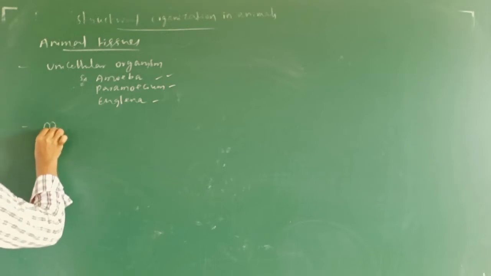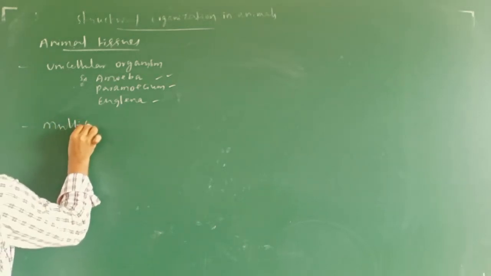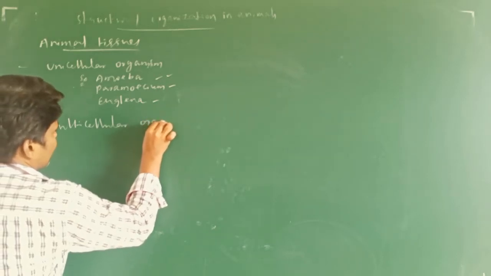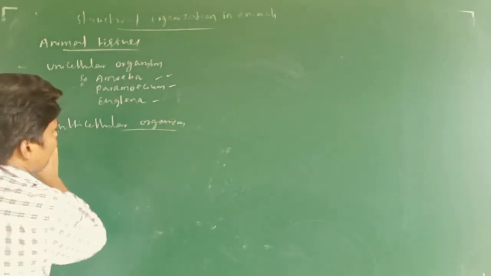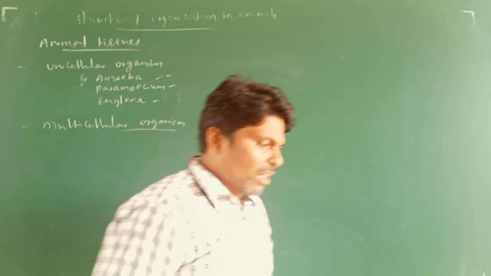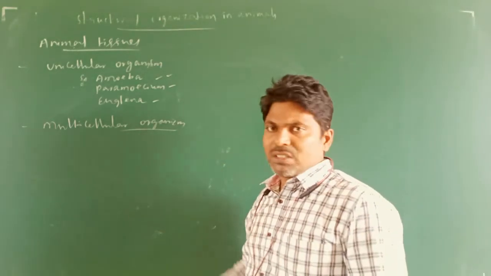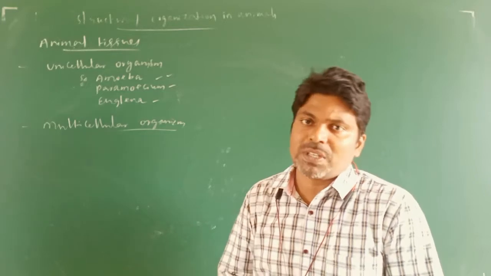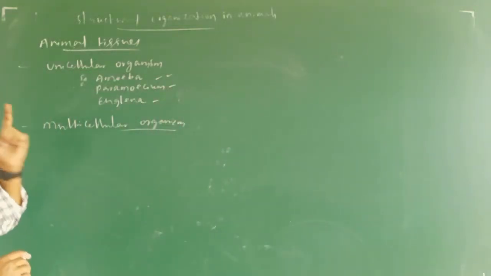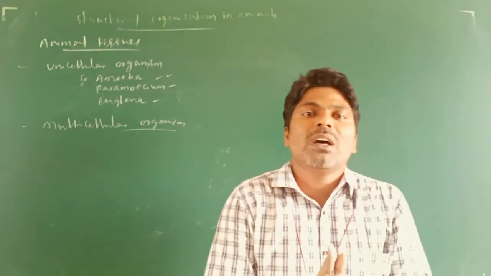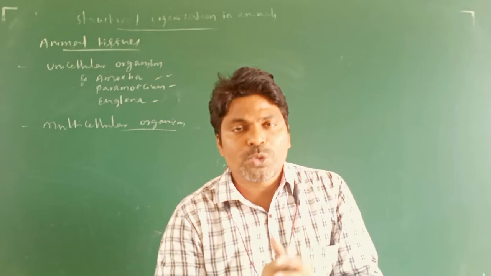If you take multicellular organisms, all the examples you can take are animals, and human beings also come under this. In these multicellular organisms, a large number of cells are grouped together to form specific tissues.